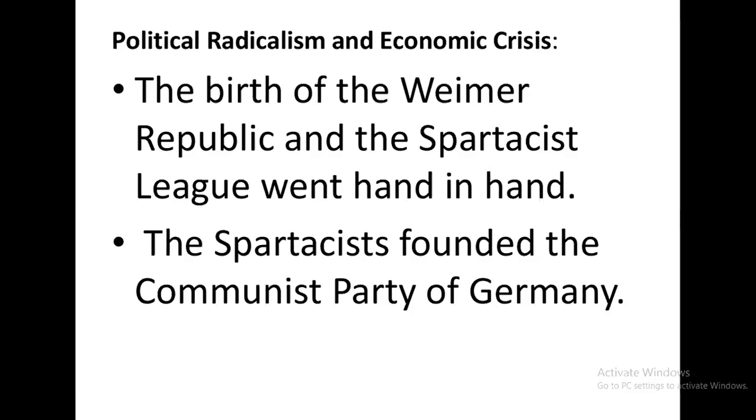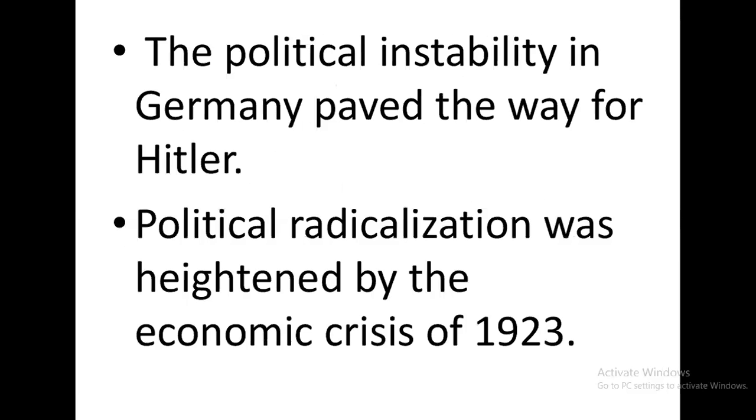Armed battles were also there, and mainly it took place in Berlin. From 5th January to 12th January 1919 there was the Spartist uprising, and during that movement the Communist Party was also founded by the Spartists.